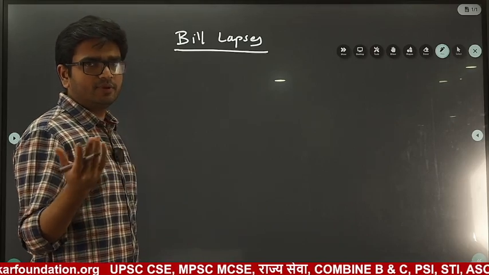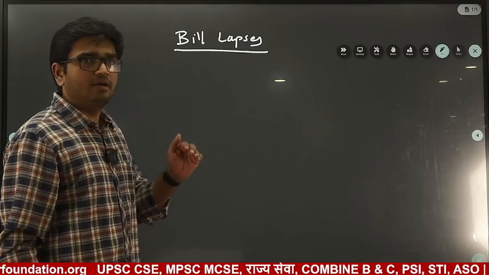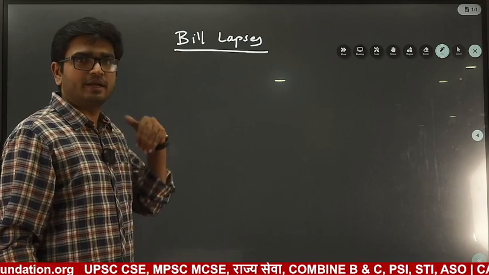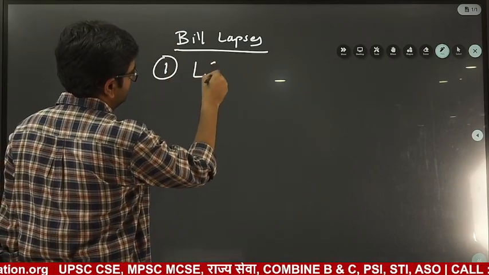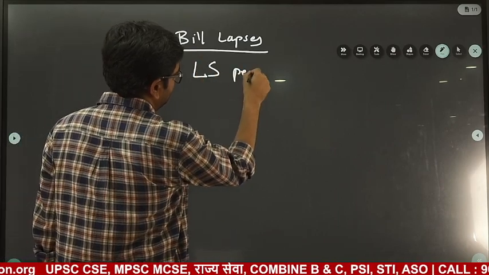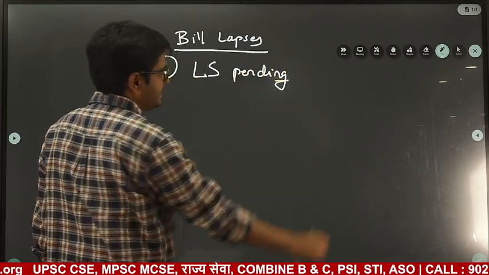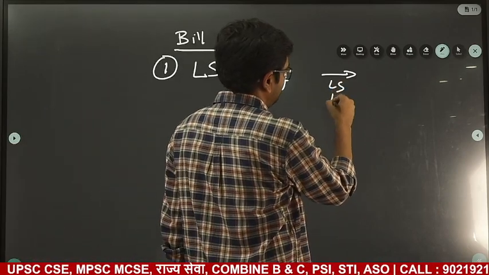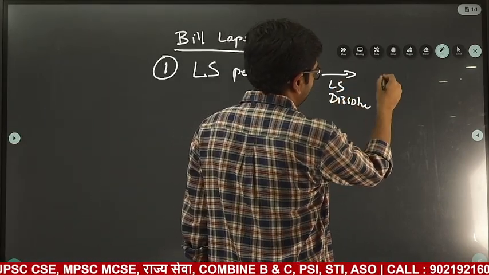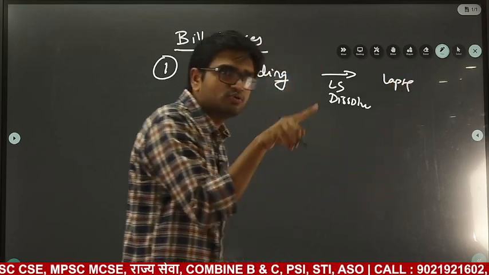In some conditions, it will lapse. Means if that bill has to be introduced, then it has to be reintroduced in the parliament. Okay, when it lapses, first, if a bill is pending in Lok Sabha and Lok Sabha dissolves, it will lapse. Lok Sabha dissolves, the bill will lapse. Next, Lok Sabha has to reintroduce this bill.